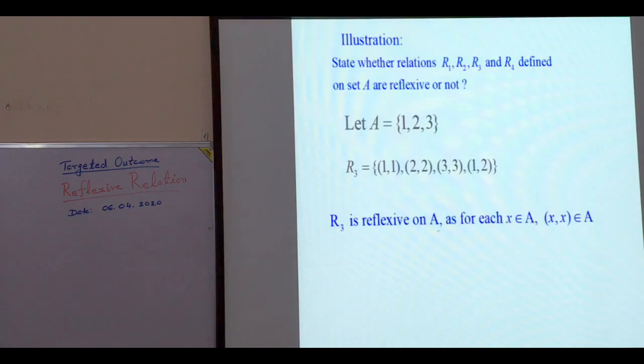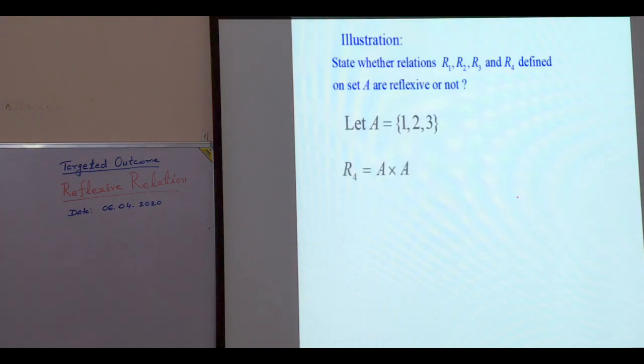So R3 is reflexive on A as for each x belonging to A, x, x belongs to R3. This should be R3. This is not A. Copy paste makes it wrong. It must be R3. So R3 is reflexive on A.